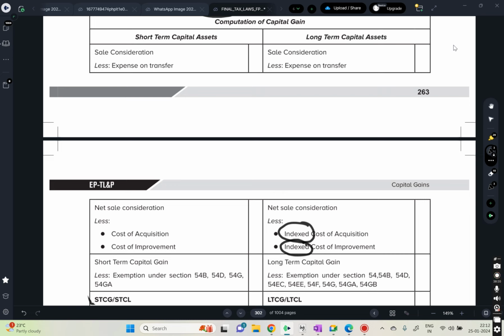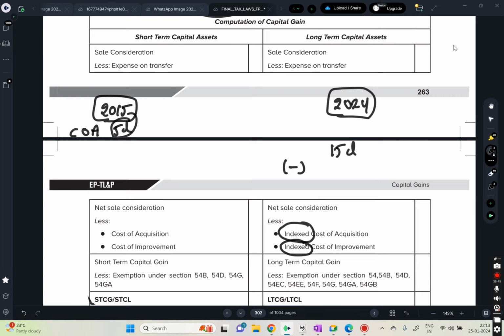For example, assume that I have bought a building in 2015 for 5 lakh rupees. In 2024 I am selling that. So this is my cost of acquisition. Let's just say my sale value is 15 lakh, minus cost of acquisition, right? How much I spent? 5 lakhs.